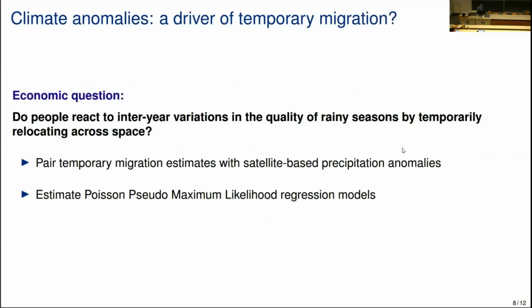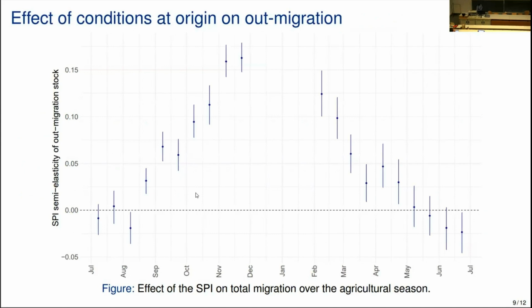So now with the time that I have left, I want to show you this application that we've made, and we've asked this economic question. We're in a context in which we see a lot of migration during the rainy season. So we've got some kind of regularity in the temporary migration patterns, but the question is, do people react to the fact that some rainy seasons are very good and some are very bad? And is there variation around these trends? So we pair these temporary migration estimates with satellite-based precipitation anomalies, and we try to understand to what extent people respond to those anomalies. So we estimate some regression models, the nature of which I'm not going to bore you with. I'll just jump to the results.